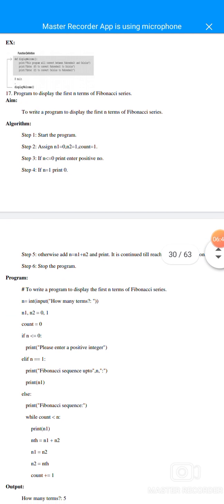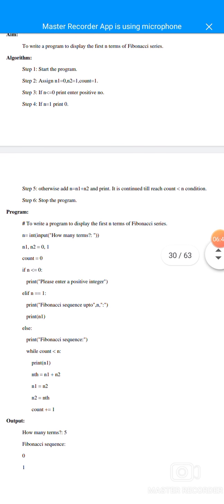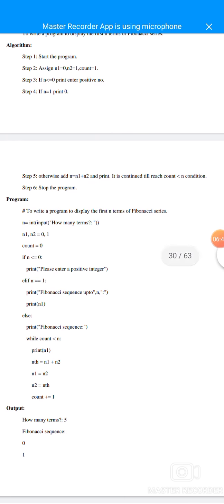17th question: program to display the first n terms of Fibonacci series. Aim: to write a program to display the first n terms of Fibonacci series, and then the algorithm, denoted in 6 steps. Step 1: start the program.